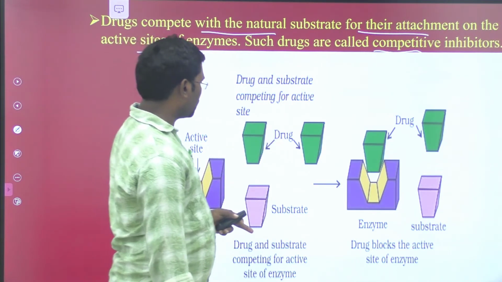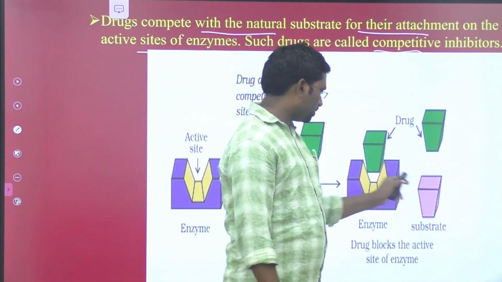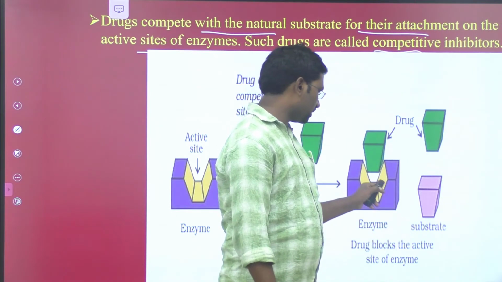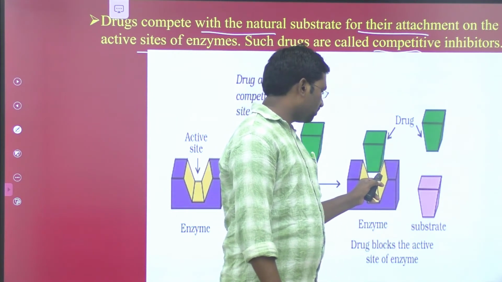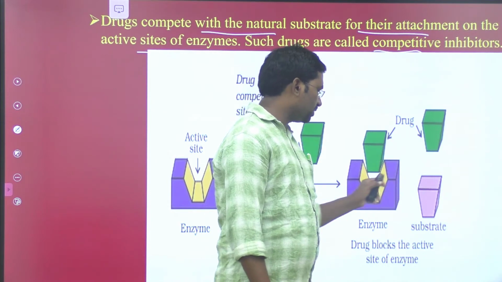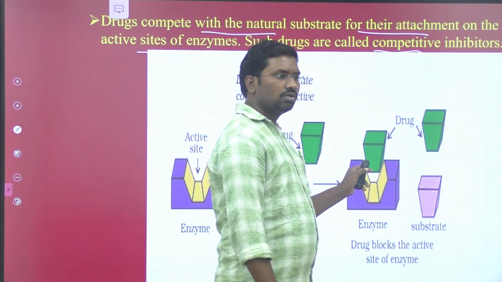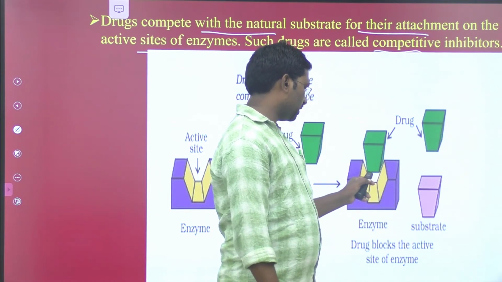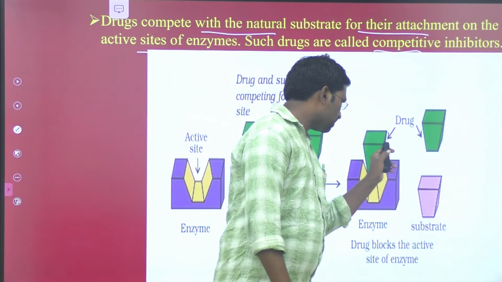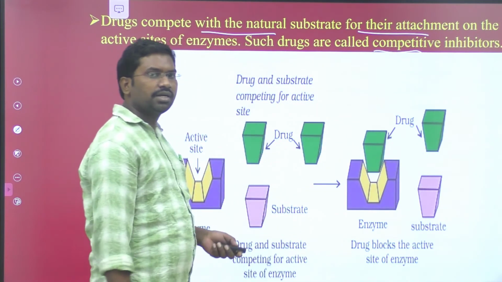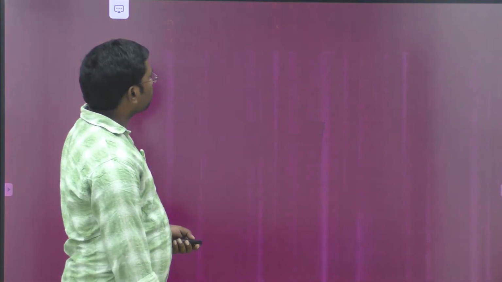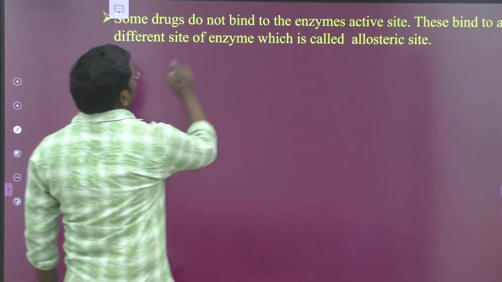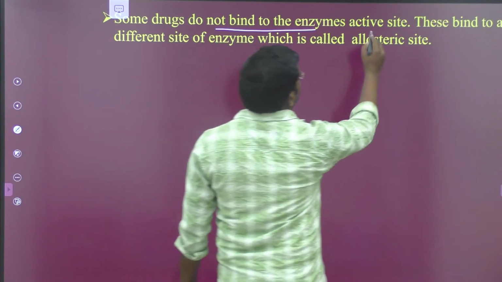Here the drug plays a role that blocks the substrate from the active site of the enzyme. In place of the substrate, the drug will be occupying the active site of the enzyme. And come to the next one, some drugs do not bind to the enzyme's active site.